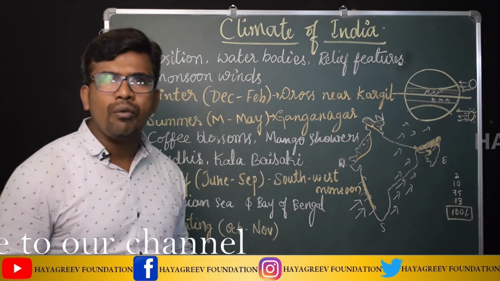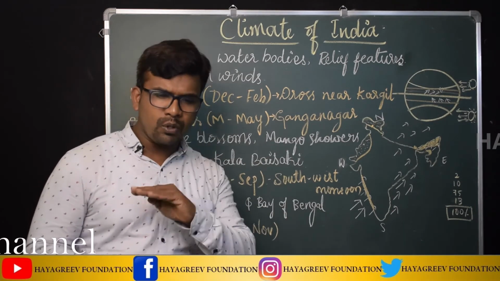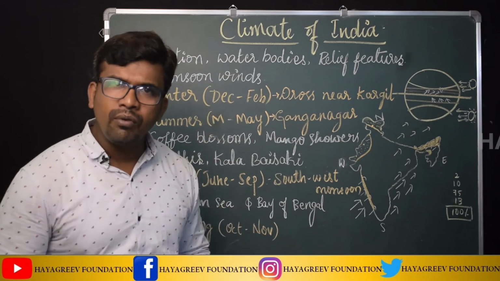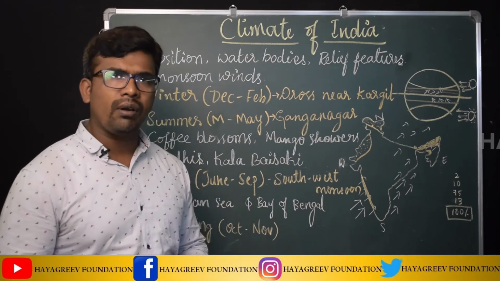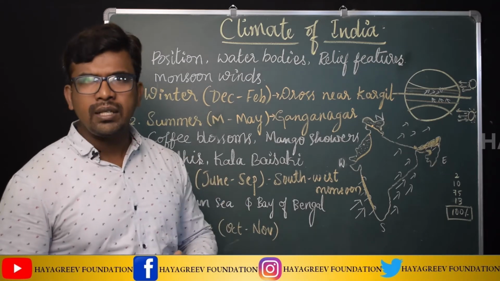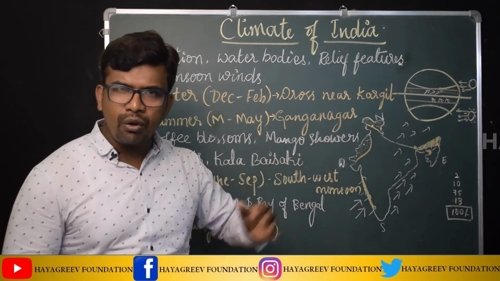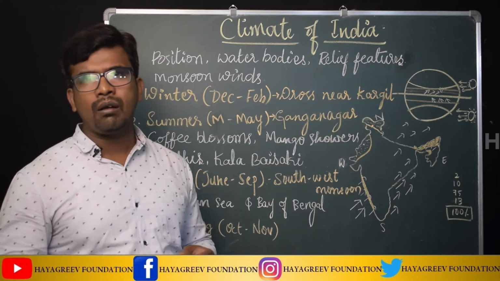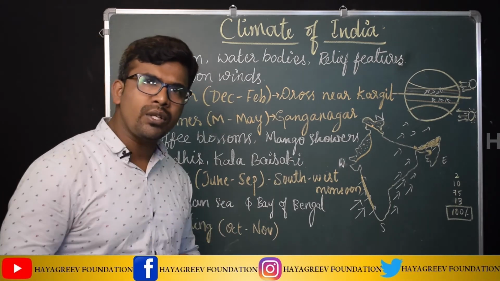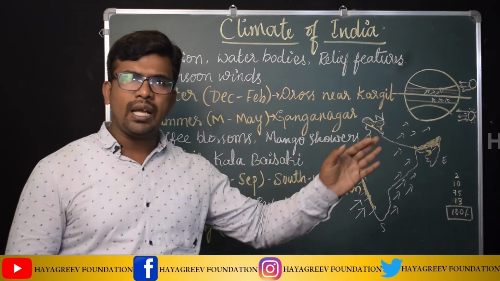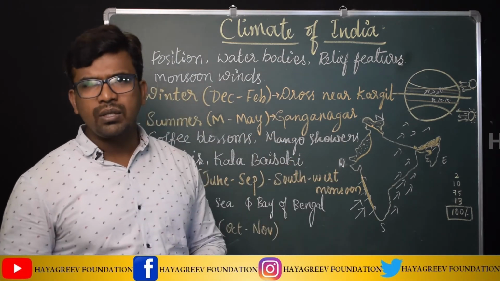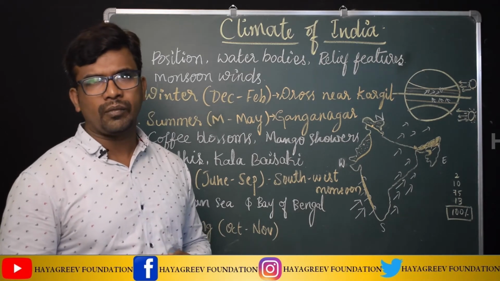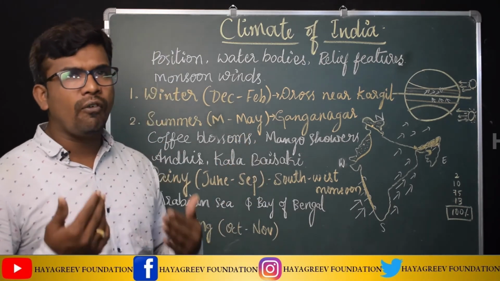And in the distribution of rainfall, three types of distributions are there: low rainfall region, average rainfall region and high rainfall region. In the high rainfall region, mainly Mawsynram receives more than 1000 centimeter of annual rainfall, and the lowest rainfall area is Rohili in Rajasthan, which receives less than 8 centimeter of annual rainfall. Okay, so we learnt about all these topics today, students.